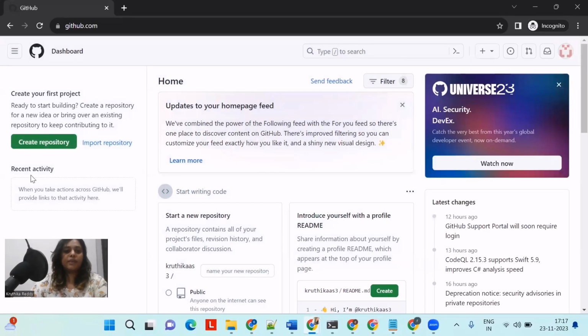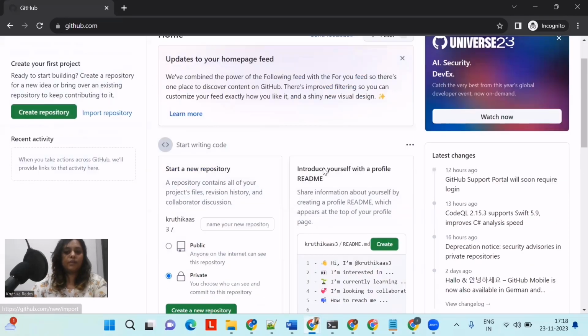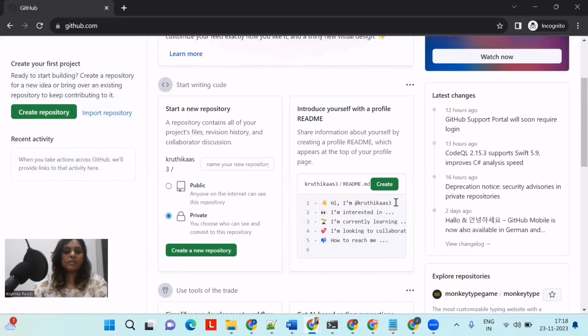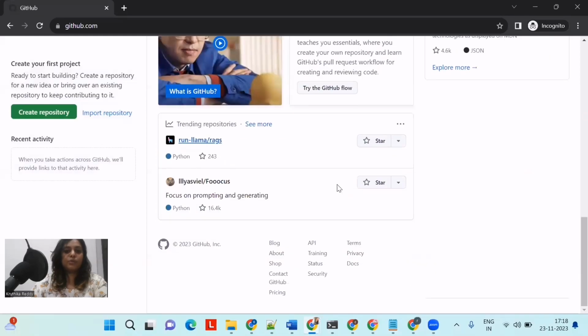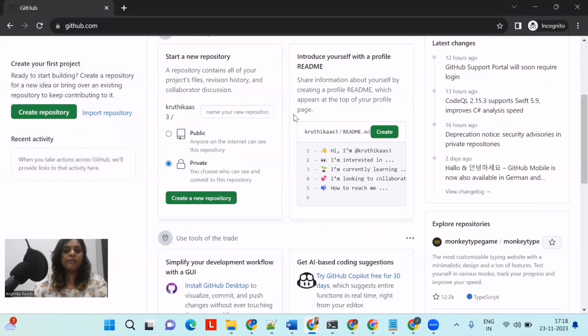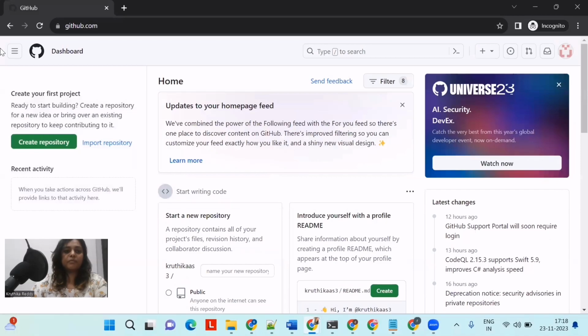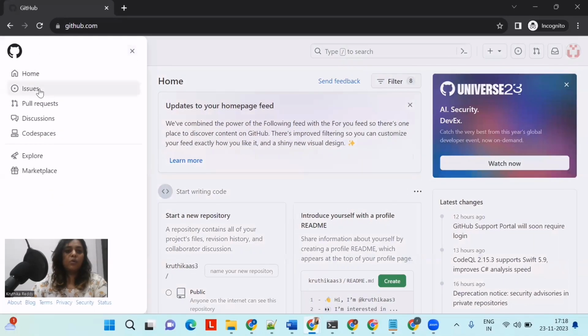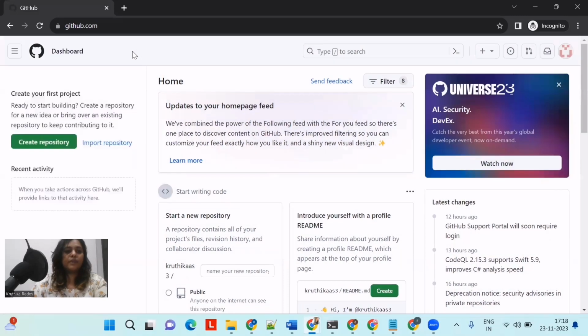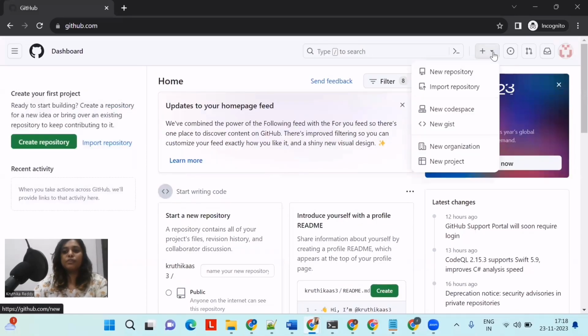So we can see, we can create a repository here. We can import the repository while we are working. So these are the features. You can go through it. So you will know what all the features we have. And so see, we can see the home, we have issues, pull requests, discussions, codespaces. So all the aspects we have, all the features we have in the GitHub. So you can go through it.